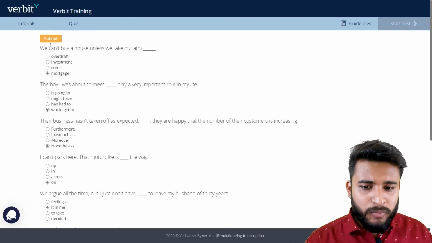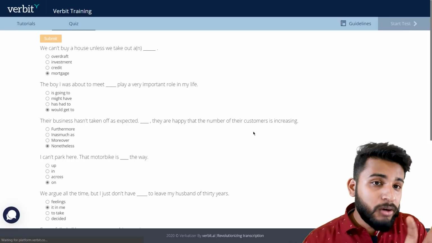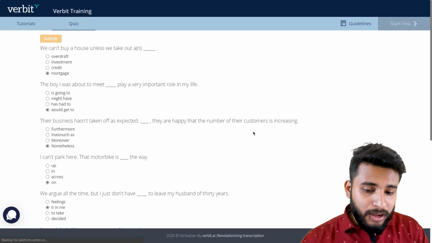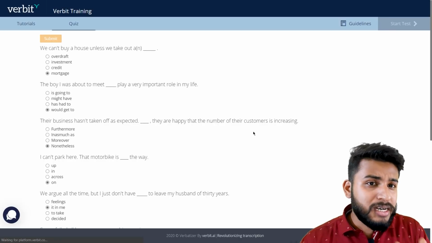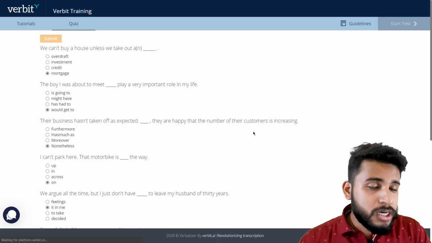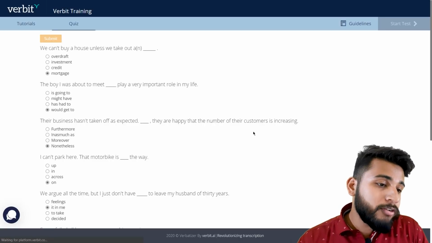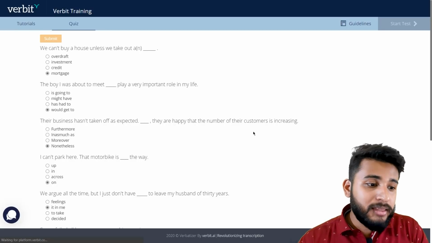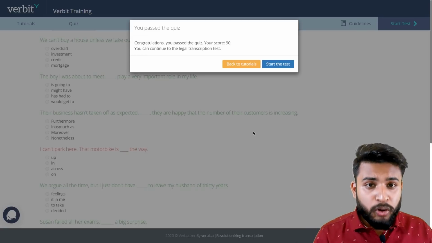The first one is the quiz. Then you click on the submit button. When you click on submit, it will evaluate all the answers. It will tell you the percentage, which questions are correct, which are not correct, and whether you are eligible to go further in this test. So it will tell you right away. See, I have got the results.